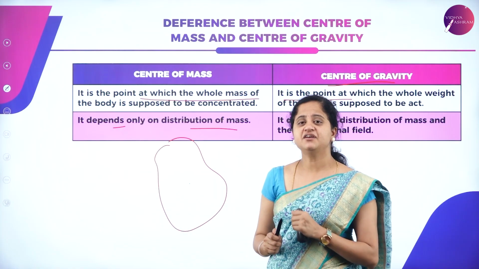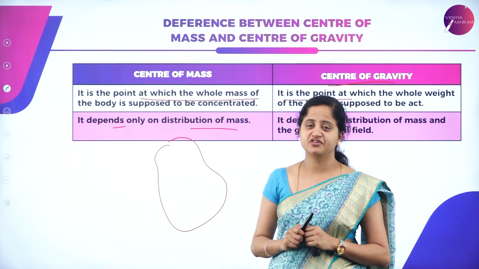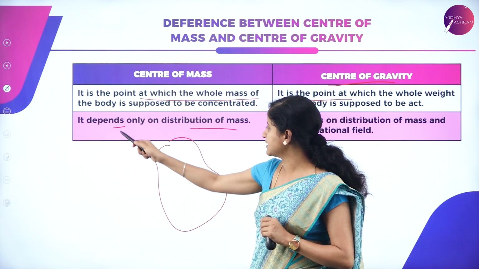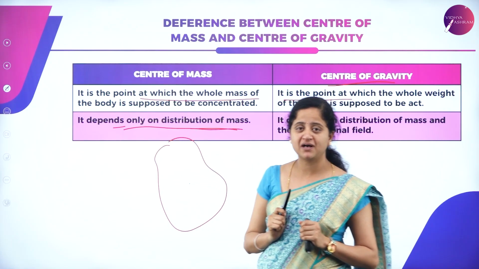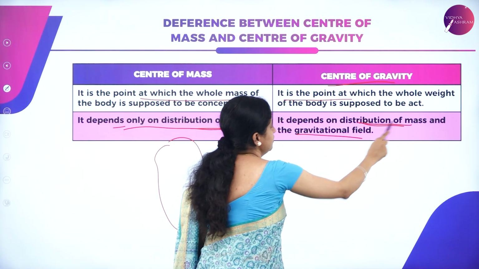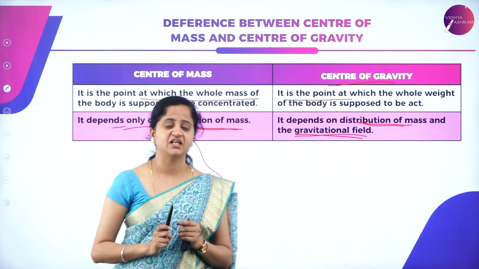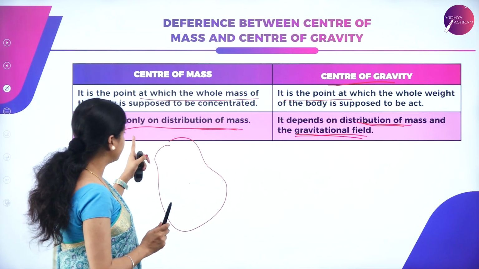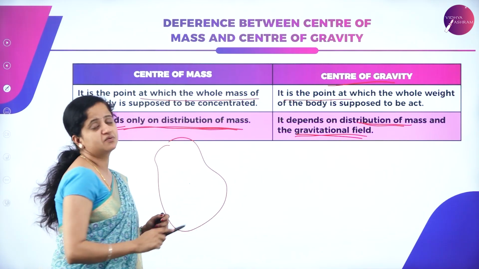The next difference between the center of mass and center of gravity is that center of mass depends only on the distribution of mass, whereas center of gravity depends on the distribution of mass as well as on the gravitational field. Here, in case of center of mass, it depends only on the distribution of mass.